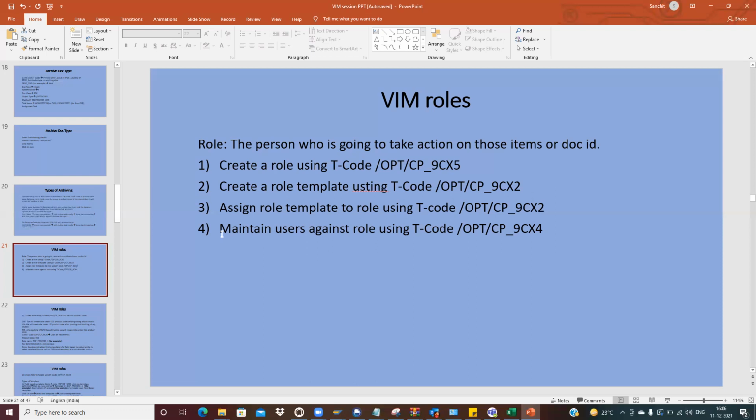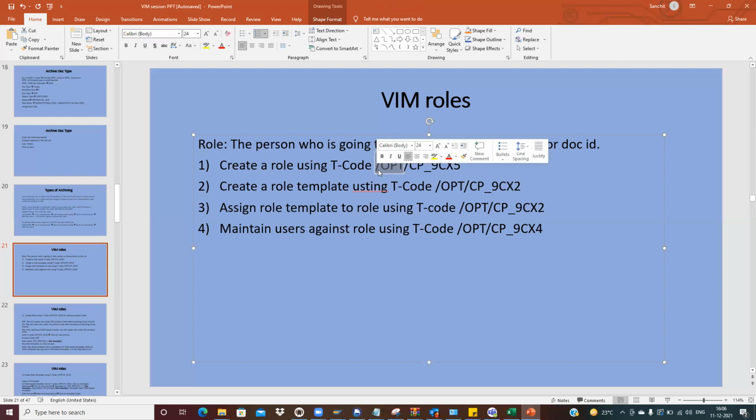Now, to achieve the role part by assigning each and everything, first we create a role with a transaction code, /n/opt/cp_9cx5. Since you are an SAP consultant also, you know if we put a /o, then the next screen opens, right?